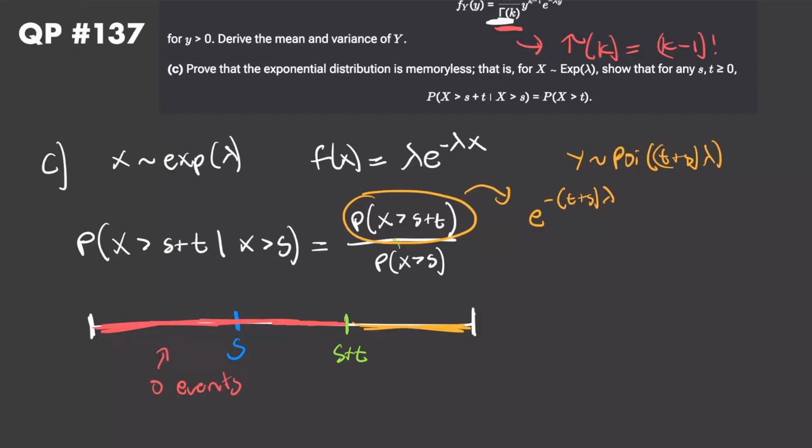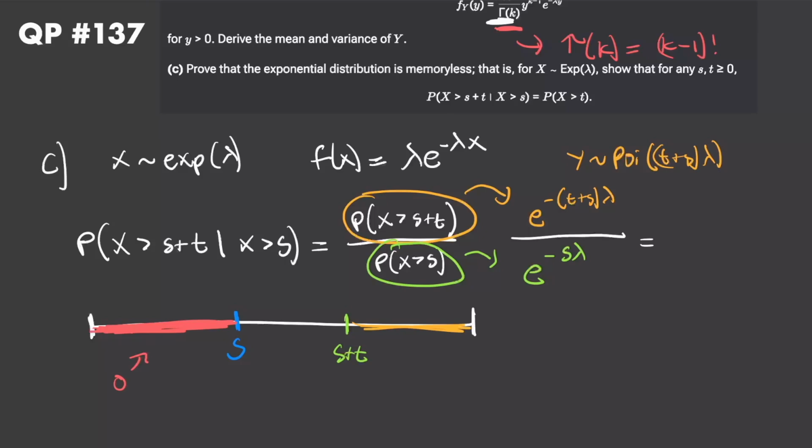And now on the bottom, what is the probability that x is greater than s? Well, again, we can do basically the exact same reasoning. The probability that our first event comes after s is just equal to the probability that we have 0 events in our Poisson process up to the time of s. So 0 events in here. So again, that's going to be Poisson distributed. We know the PDF of the Poisson. When we plug in, our rate parameter is going to be s times lambda, just like we did in QP 111. So this probability is just going to be e to the power of negative s times lambda. So this is what we're calculating right here.